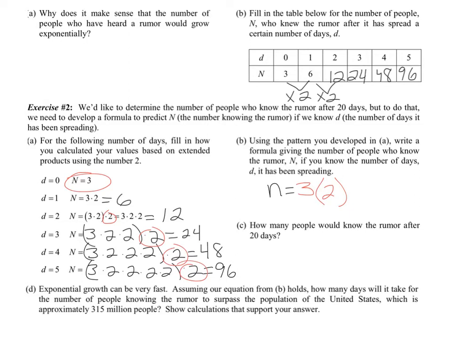And the thing that changed was how many days it is. So my days, my D, is going to be the exponent, which tells how many times I'm going to multiply by 2.